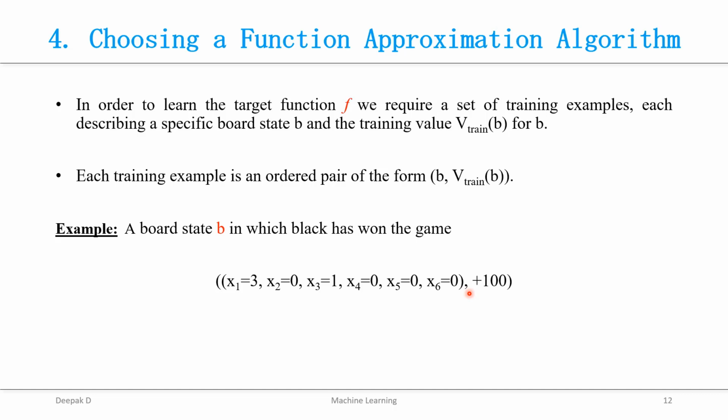The next one is when we say that black has won. Here you can see x1 is equal to 3. It means the total number of black pieces on the board is 3. And you can see x2 is equal to 0. That is, the number of light colored pieces on the board is 0, which means that there is no opponent for black. In a sense, the game has been won. Who has won? The black pieces have won the game. This is how we represent the training examples for choosing an approximation algorithm.